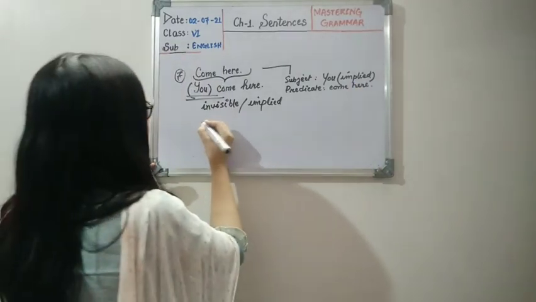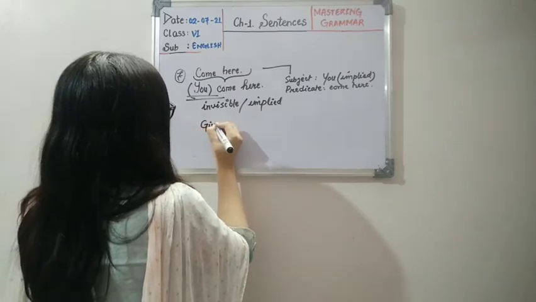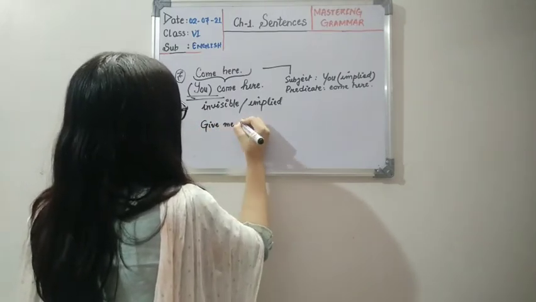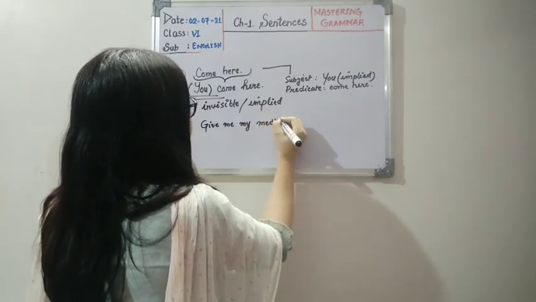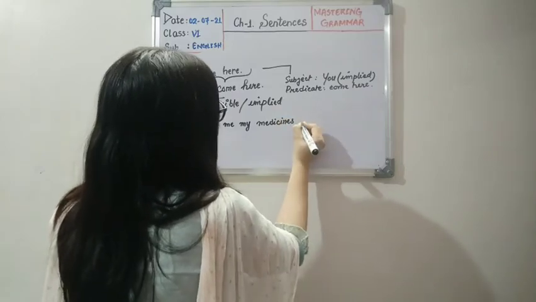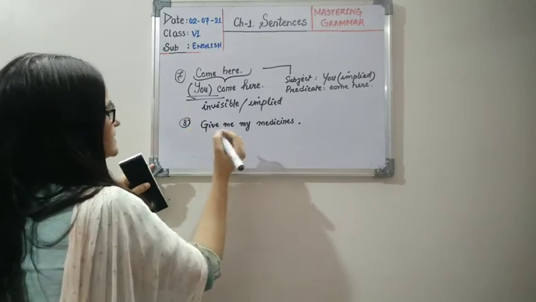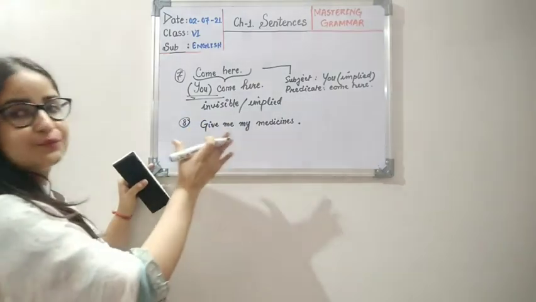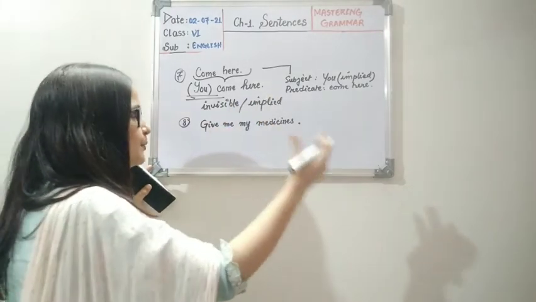Now children, let's see some other example. Give me my medicines. Okay, this is a command, they are asking for medicines. So with commands we are using full stop only. Now this kind of sentences, see here "you" is not there, but when I am telling this to someone, it means that I am asking that person only.